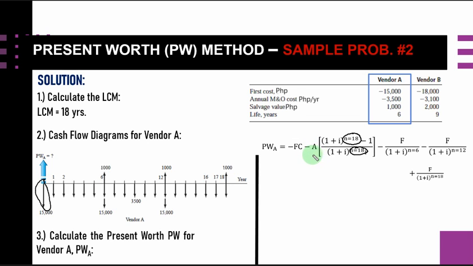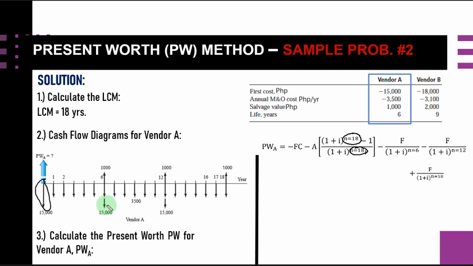So our annuity here is actually equal now to this 3,500, but later we will put values in our equation. And this one is referring now to n equal to 6. This F here is referring to this year 6. Actually we have a salvage value here of 1,000, and we also have this first cost of 15,000.